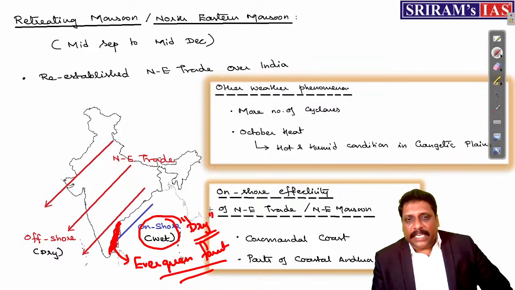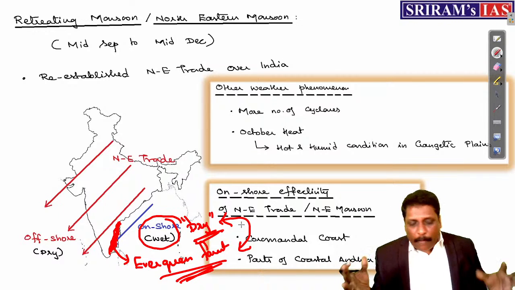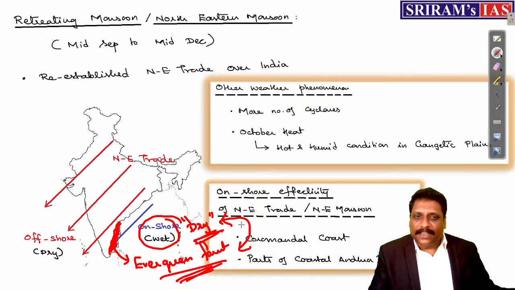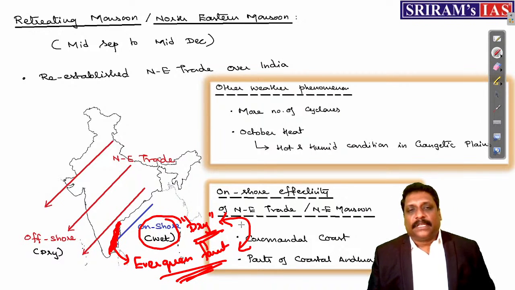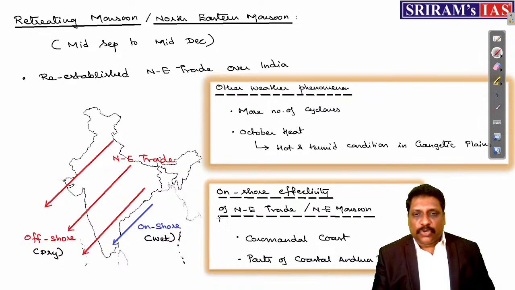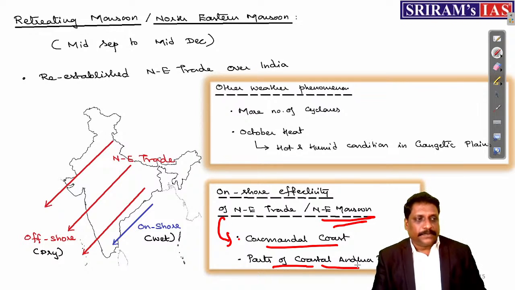Okay. What exactly facilitates this dry evergreen forest here, if you ask me? See, dry and evergreen, it looks as though I am talking about a condition of oxymoron. Two opposite words trying to coexist together. It is not an oxymoron, it is a reality. Okay, right. Fine, my dear friends. Now, where exactly I'll be having this onshore effectivity of this northeastern trade wind or northeastern monsoon, I've said. Coromandel coast and parts of coastal Andhra Pradesh. Right? Parts of coastal Andhra and Coromandel coast.